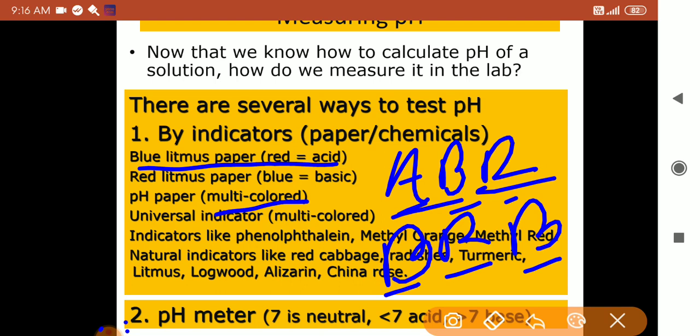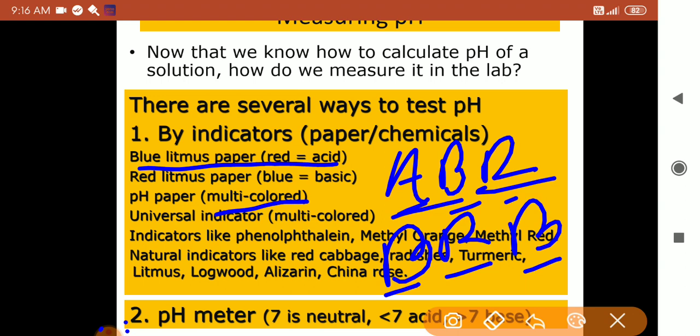And once the color matches, suppose it is dark red, then it is highly acidic. If it becomes dark blue, then it is pH 14, that is highly basic. So this is how pH paper works, and we'll see that in the practical also once. So this is pH paper.